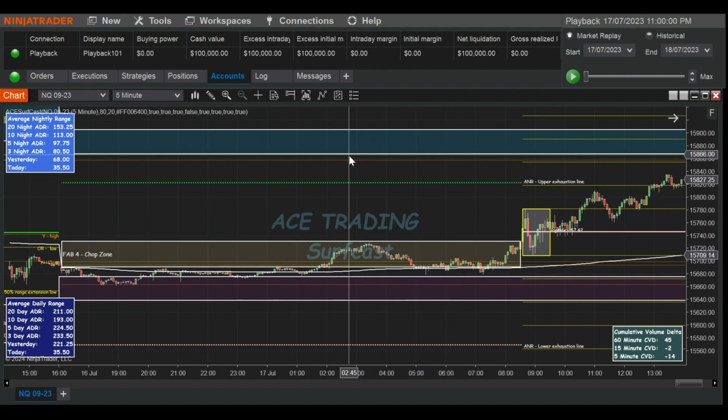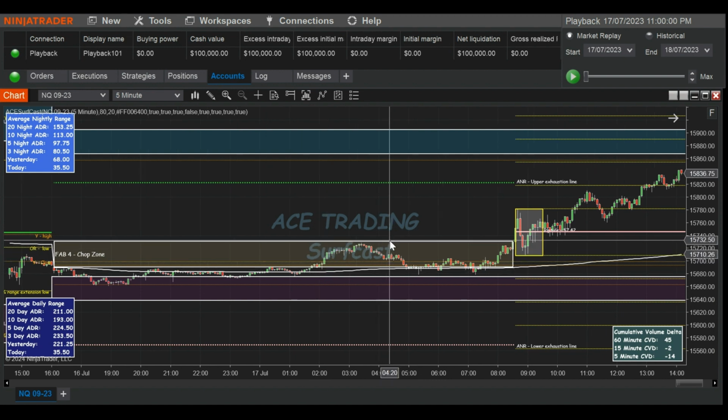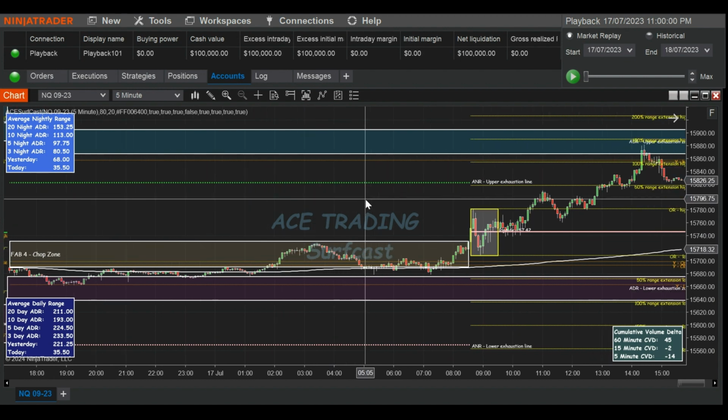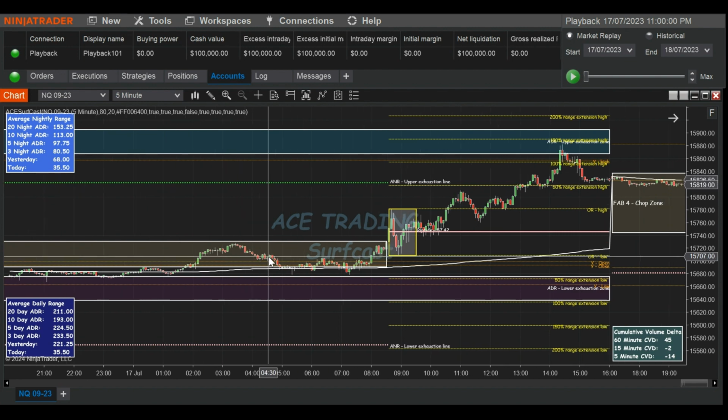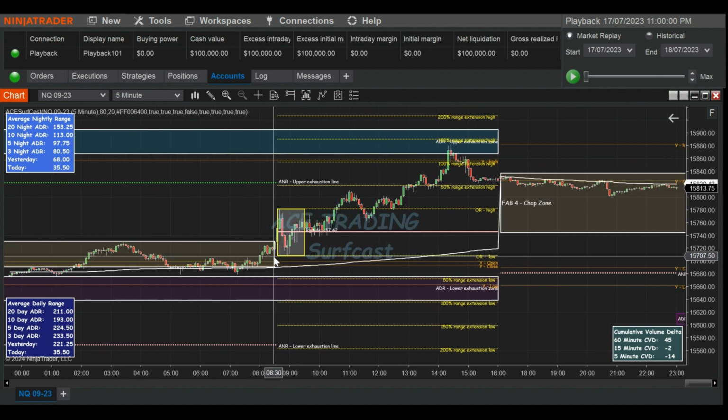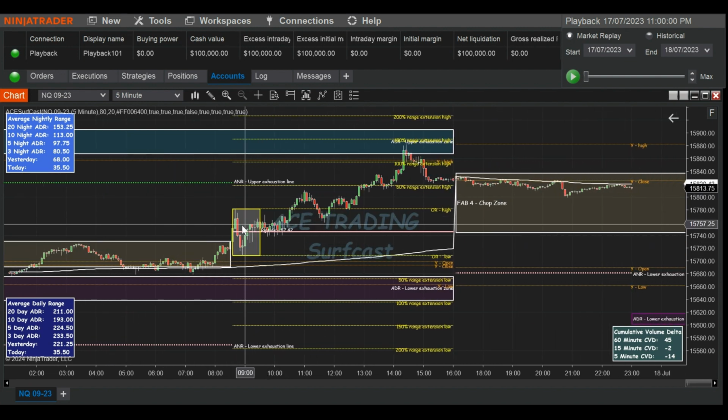Okay, so I like to have them on the chart just so that I can see these key support and resistance lines. I want to make sure that I tell you that all these indicators and all these bits of information you can turn off and turn on as you please in the options, and I'll show you how to do that last. Okay, but I'm going to leave them all on for now so you can see exactly what we're dealing with. All right, so we finished the nightly session, and now we've just gone into our first hour of the session, of the daily session.